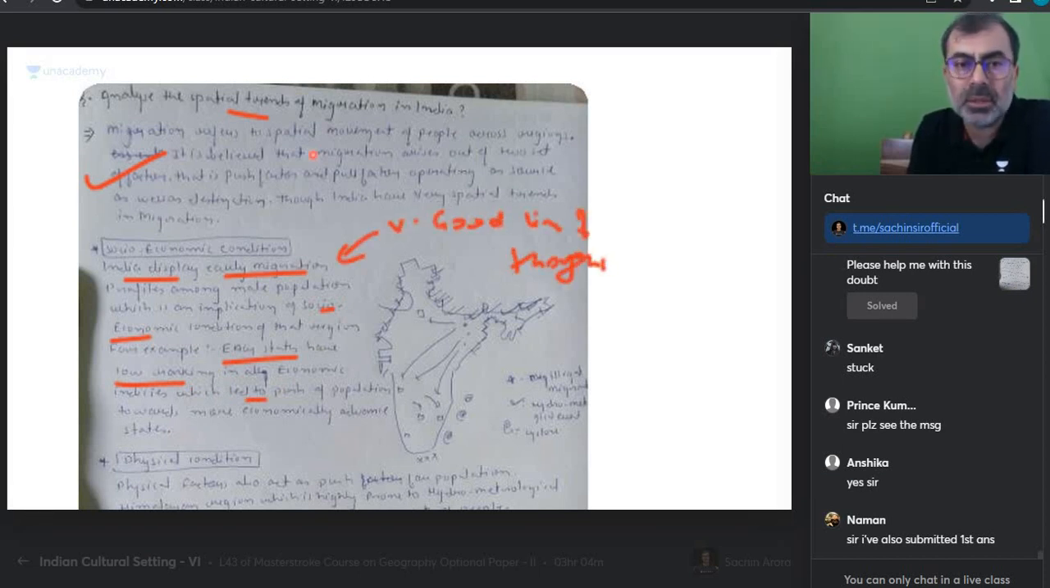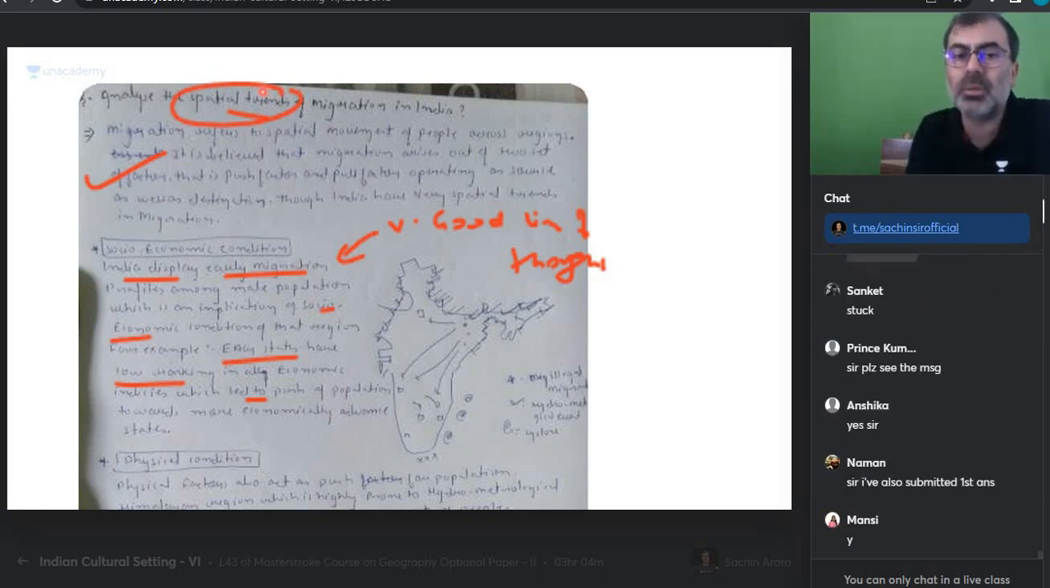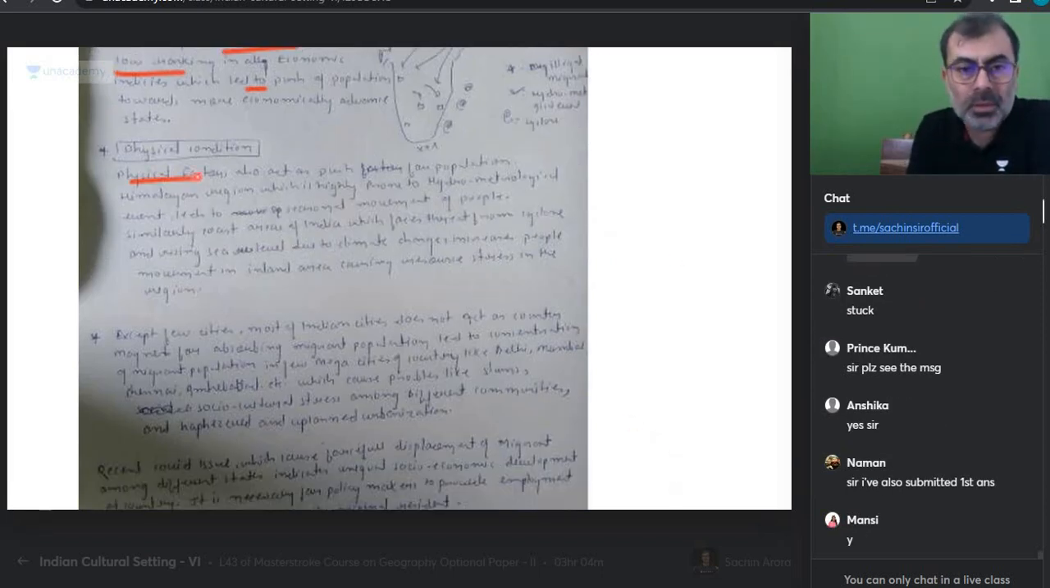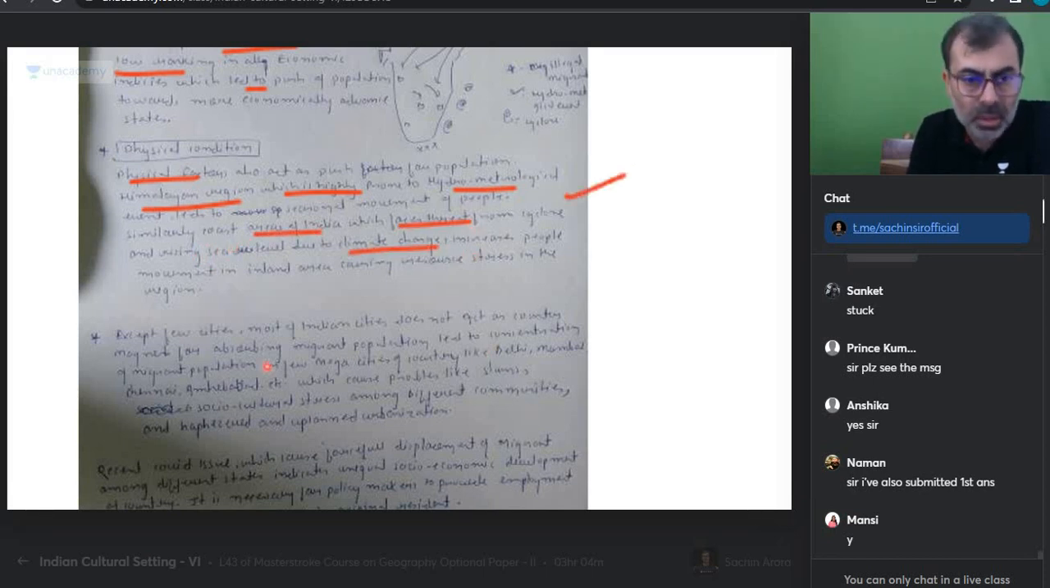Everyone, do you get that? The person is talking about spatial trends and straight away says socio-economic conditions. Physical factors such as Himalayan region, high hilly area, prone to hydrometeorological disasters, people face this climate challenge. Everything is okay. Except a few cities, most Indian cities do not act as counter magnets to the big ones.